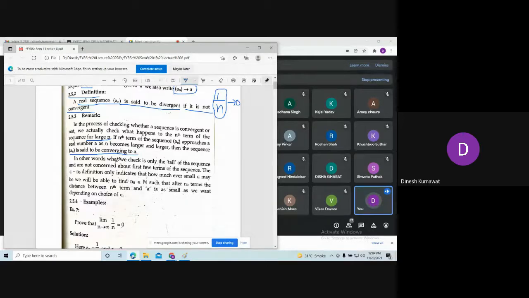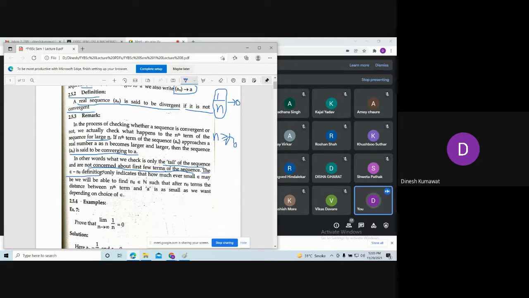In other words, what we check is only the tail of the sequence and we are not concerned about the first few terms. In short, you can ignore the first few terms. We are interested only in those terms which are bigger than this number n naught. That is equivalent to saying we are bothered about what happens towards the tail of the sequence.